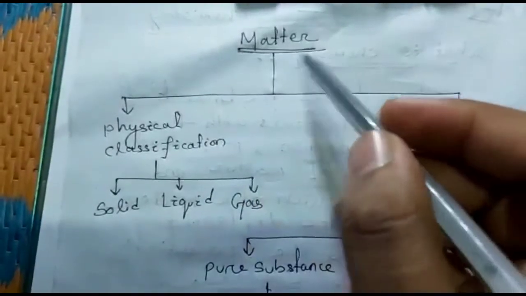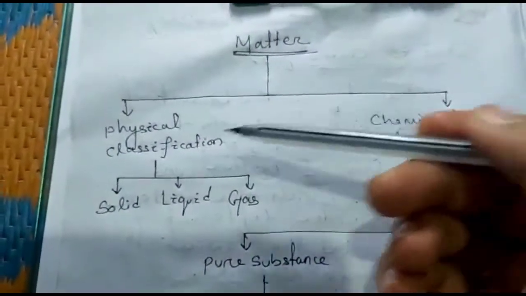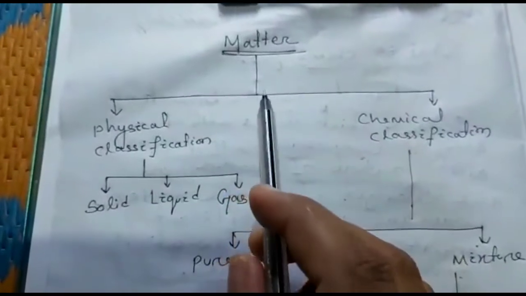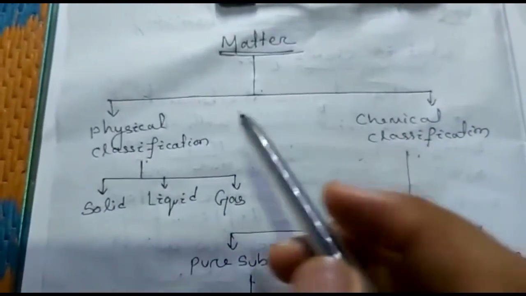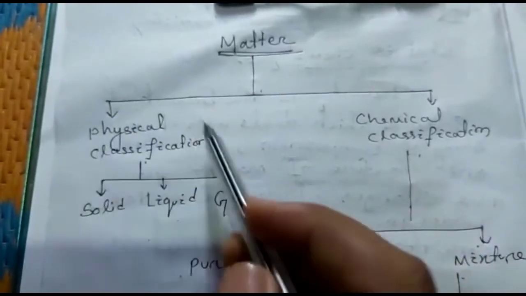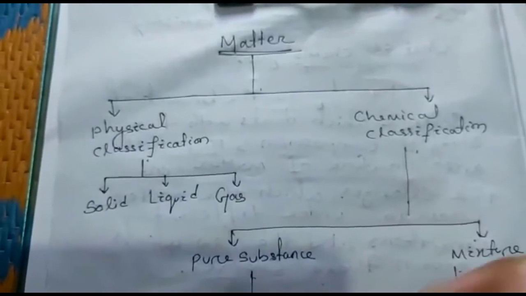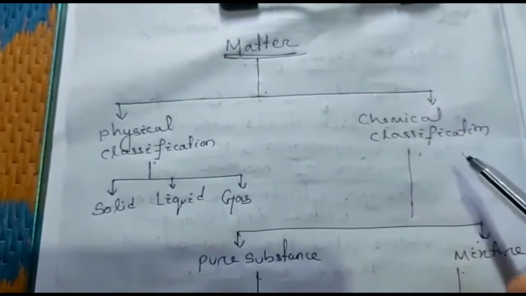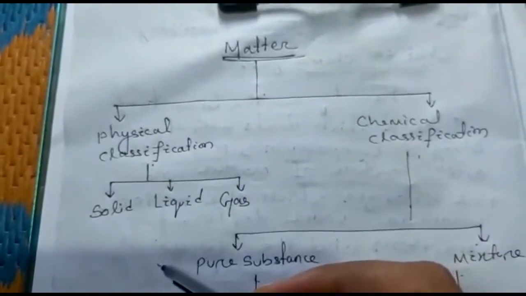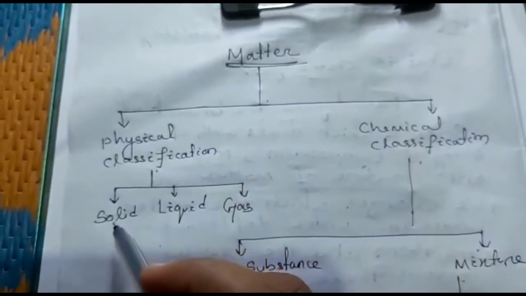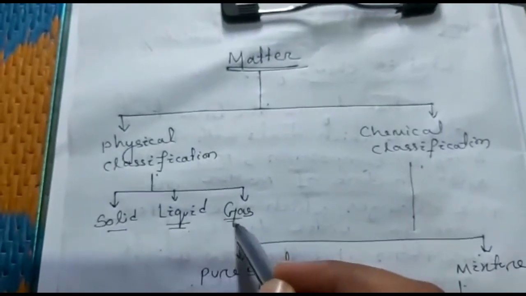Now we will discuss the classification of matter. How can we classify matter? We will see. Matter can be classified into physical classification and chemical classification. That means if we classify as per the appearance, that is known as physical classification. If we classify as per the composition, that is known as chemical classification. In the physical classification, matter is divided into three types: solid state, liquid state and gaseous state.